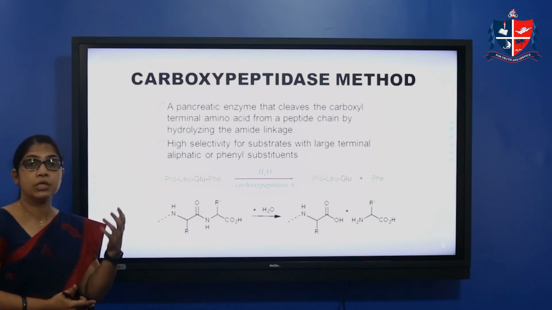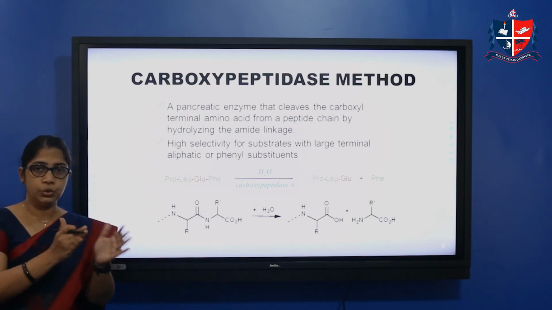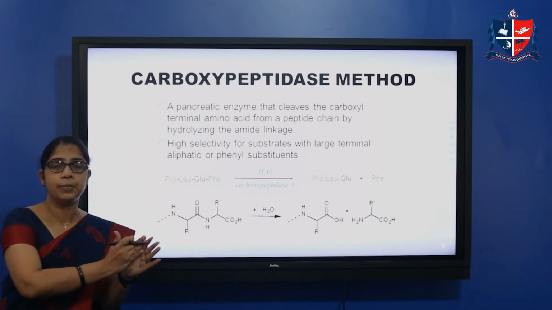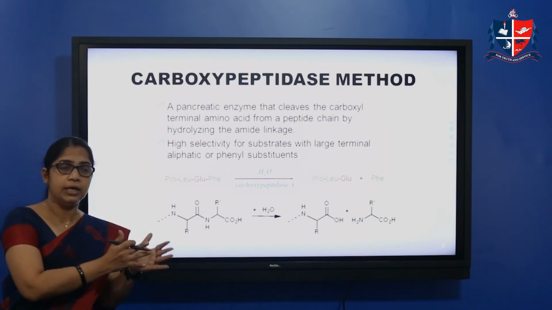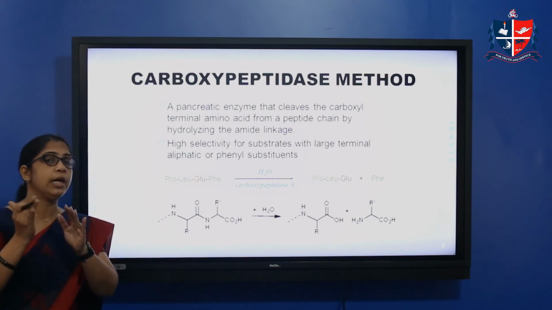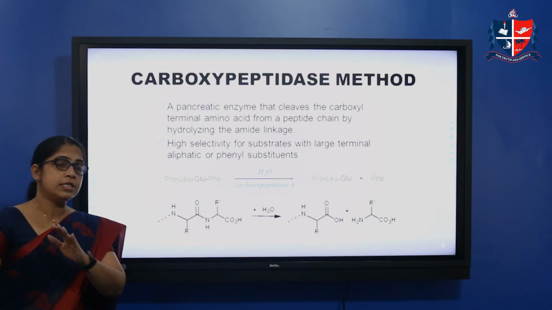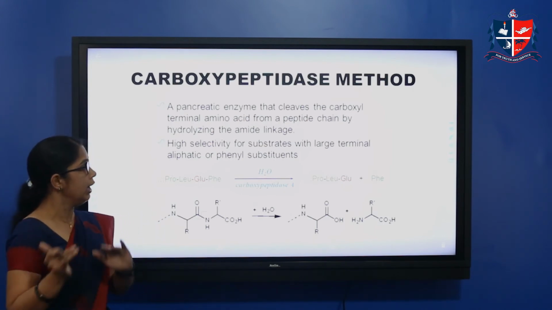The method used is called end group analysis. There are two types of end: one is N terminal and the other is C terminal.